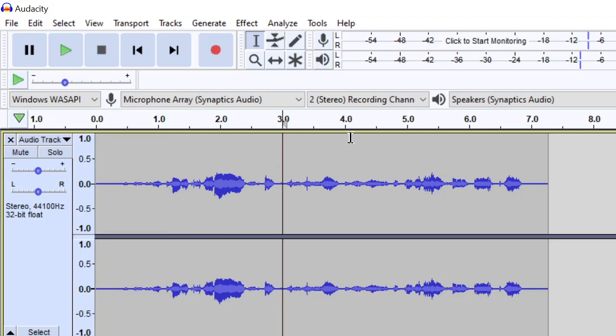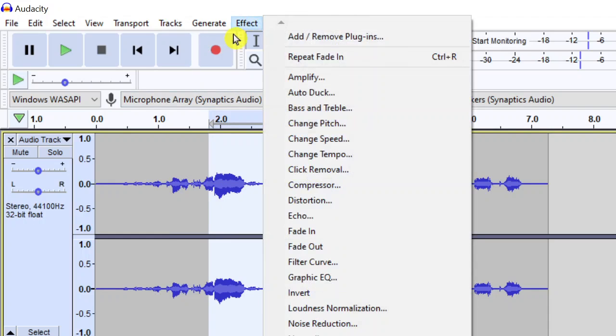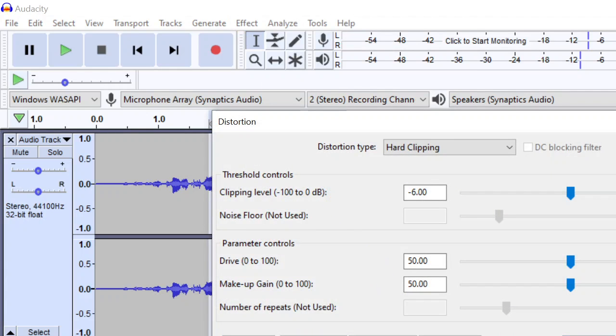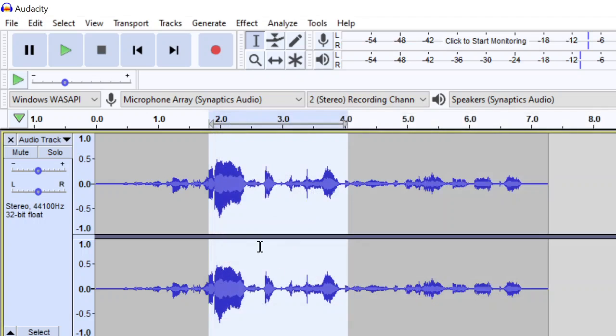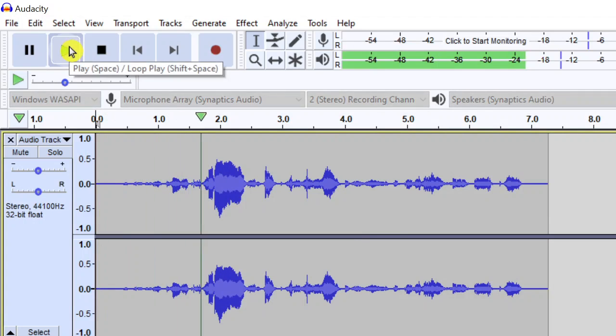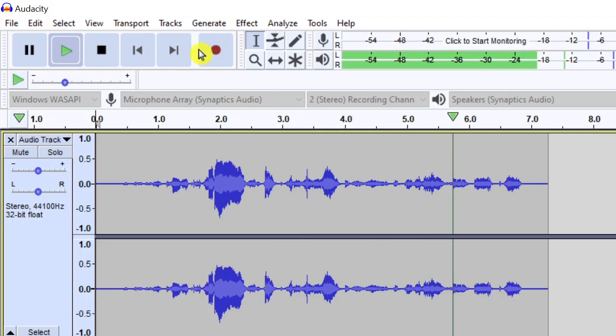Now I'm going to add just a random sound effect in the middle here. Go to Effects, and maybe I want it distorted in some way. So I'm going to hit Apply, Close. Now you'll see it has changed. So let's just listen to what it sounds like. All right, this is a test of sound effects and how to use different sound effects.